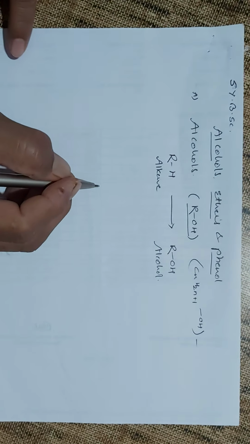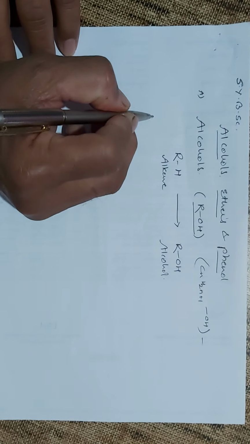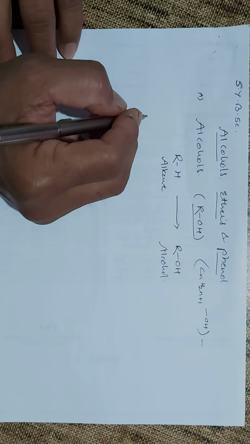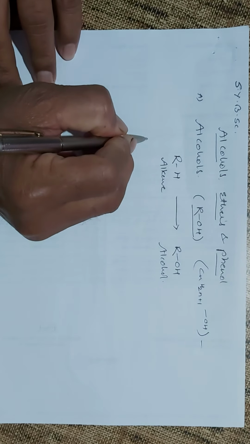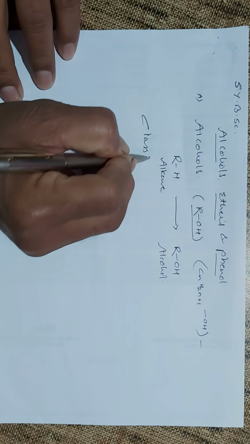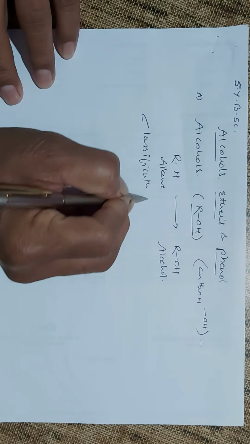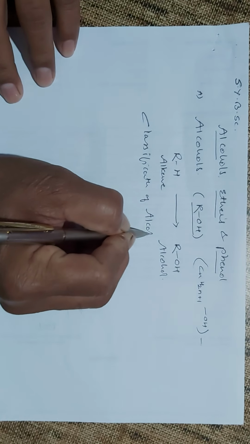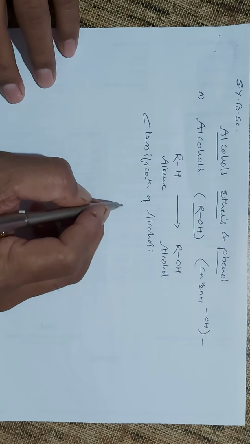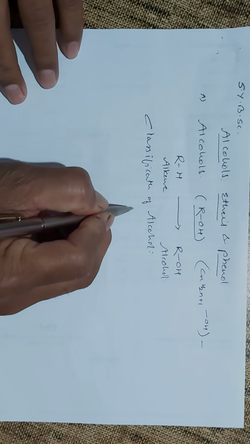Here these compounds are classified depending upon the number of hydroxy groups present in the molecule. So the classification of alcohols is done depending upon the number of hydroxy groups in the molecule.